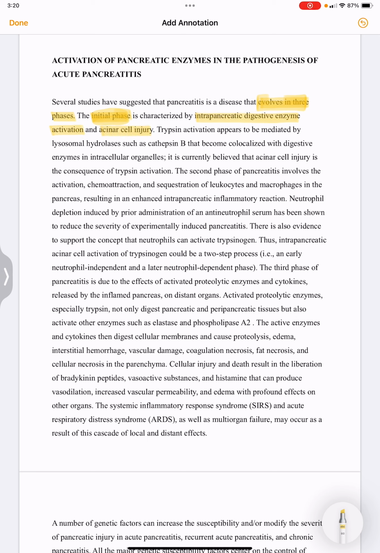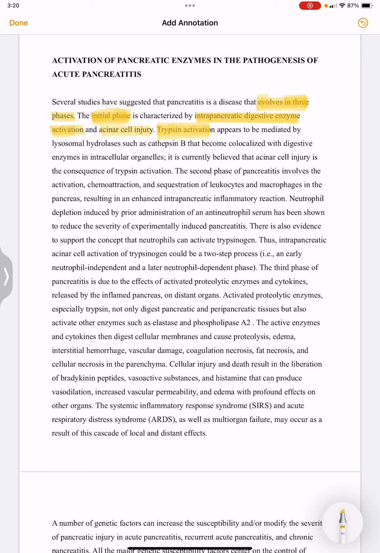First enzymes are activated and then they cause this acinar cell injury. Trypsin is the important enzyme.